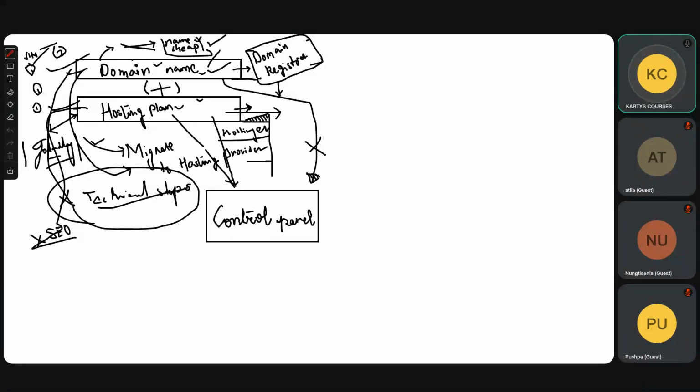No, Pushpa, it's not like yes, you can do that, but it's not a good idea. No, the concept is different. Domain and hosting is like mobile phone and SIM card. Okay, but there will be some kind of temporary domain given by the hosting plan.